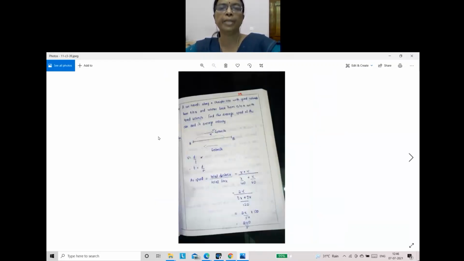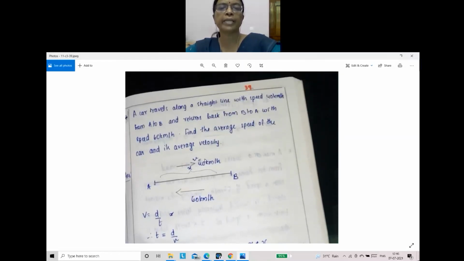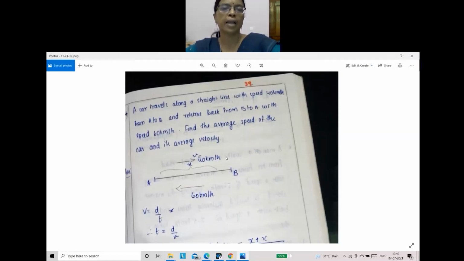Then one question. This is not an accelerated motion, it is a uniform velocity problem. A car travels in a straight line with a speed of 40 km per hour from A to B and returns back from B to A with a speed of 60 km per hour. Find the average speed of the car and its average velocity. This is a question of uniform velocity.